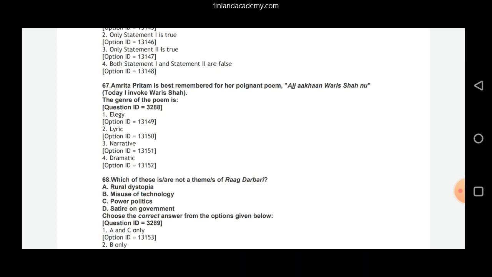Amrita Pritam writes, she calls upon the power of love in this beautiful poem and she says, blood has rained on the soil. Graves are oozing with blood. Waris Shah, I say to you, speak from your grave and add a new page to your book of love. So this is an elegy, okay, because she's mourning here. So option 1 is our correct answer.